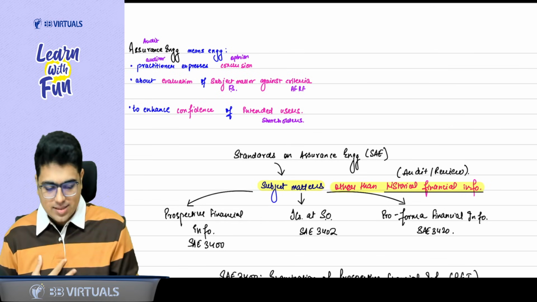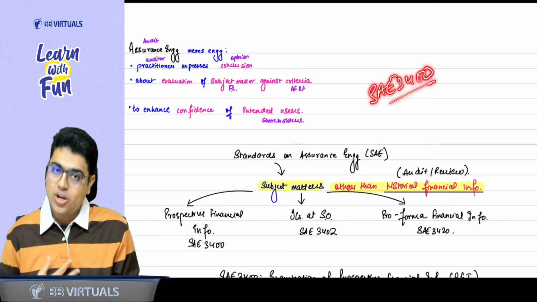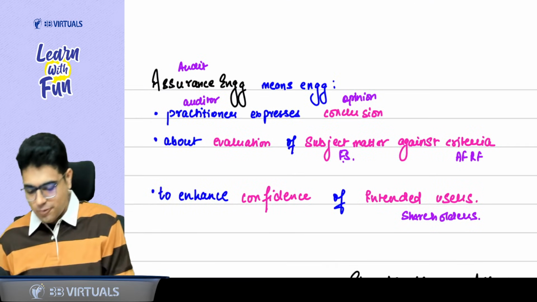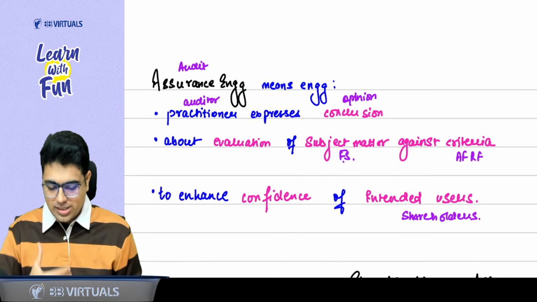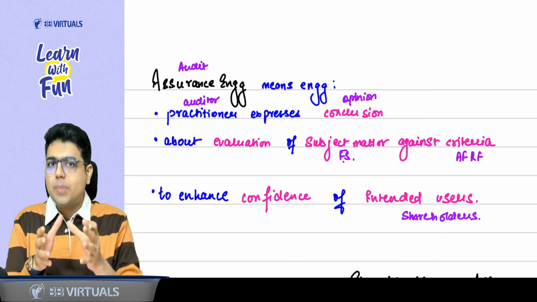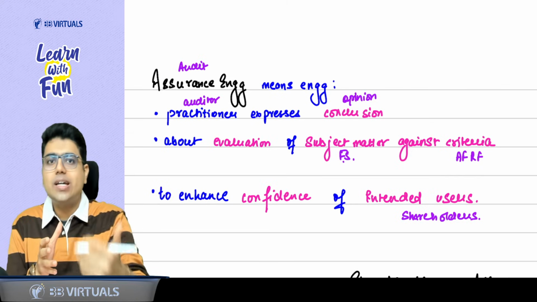Before I tell you what is SAE 3400, we need to revise some basics first. The first basic is, what is an assurance engagement? Let's understand the definition. Assurance engagement means an engagement where you give an assurance, where you give your opinion, and that opinion helps the user to increase the confidence.